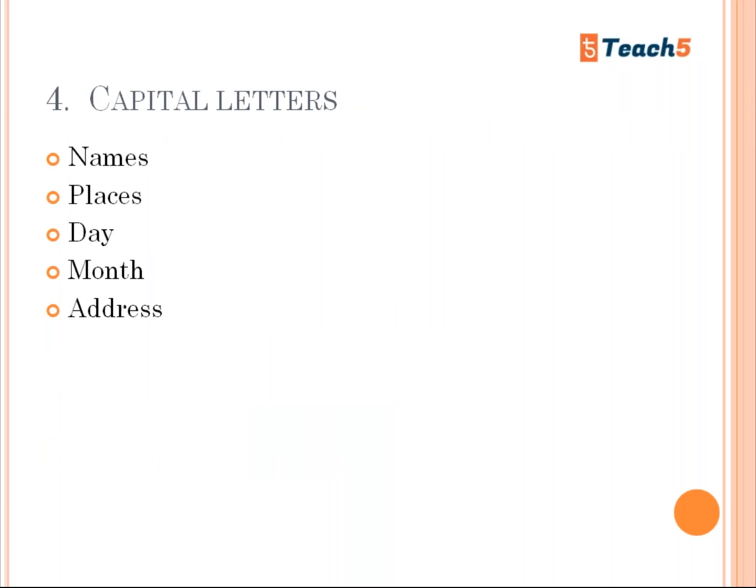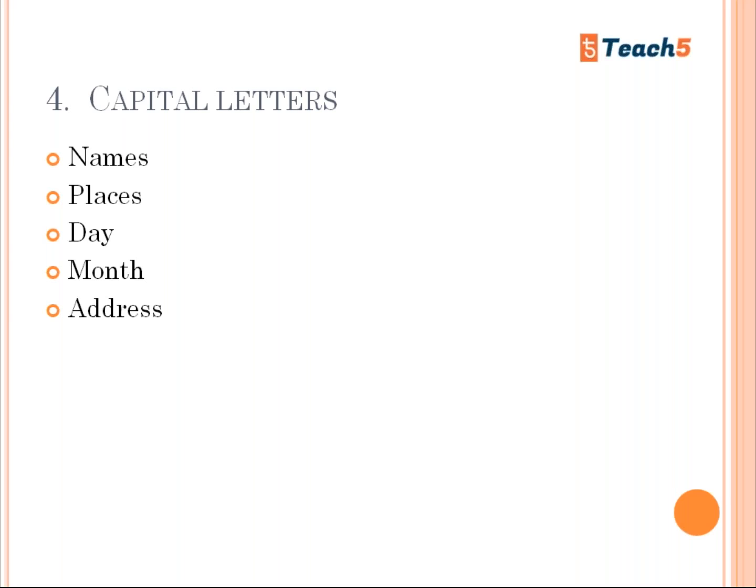The next one is capital letters. So what does it mean? When you're writing names, places, days, months, and addresses, some students write the answer R-A-J with R as a small letter, and the evaluator marks your answer wrong. And with places like Hyderabad, you write the H as a small letter, and the answer is wrong. So capital letters means the starting letters of things like names, places, days, months, and addresses.